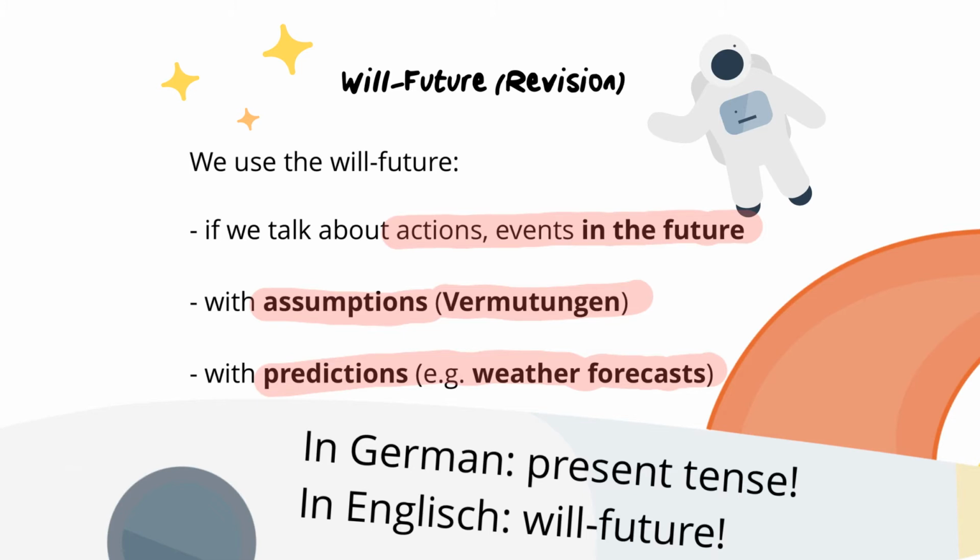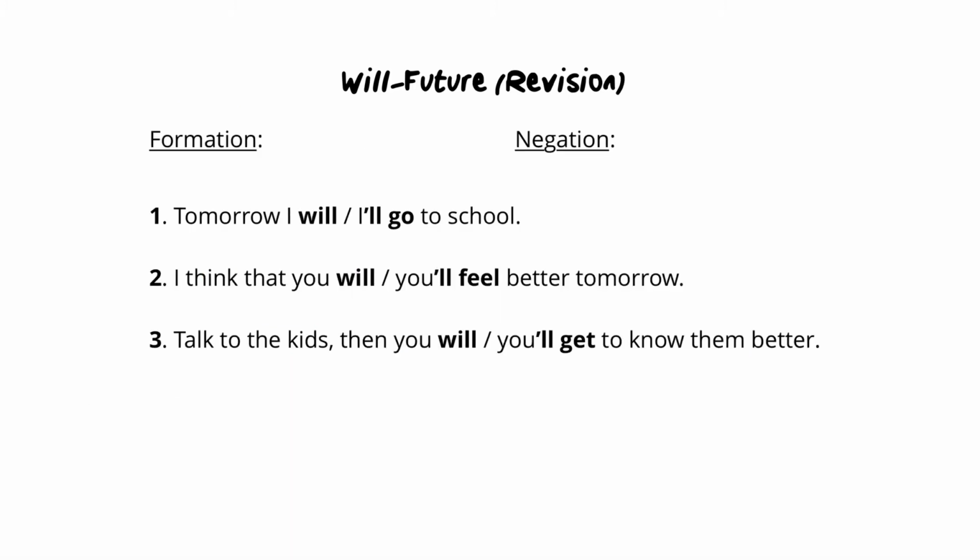Now let's look at some example sentences. Let's start with sentence number 1. Tomorrow I will or I'll go to school. Here I just want to give the information that tomorrow I want to go to school. Therefore, I use the will future here.